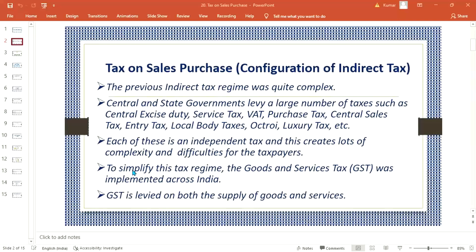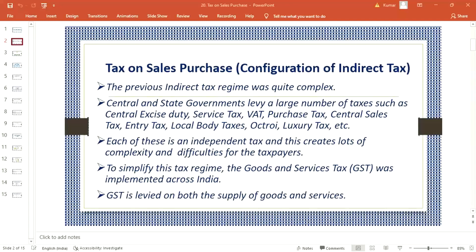So to simplify this tax regime, a unified tax was introduced. No separate tax for central, no separate tax for state. It's a unified tax, that is GST, goods and service tax.